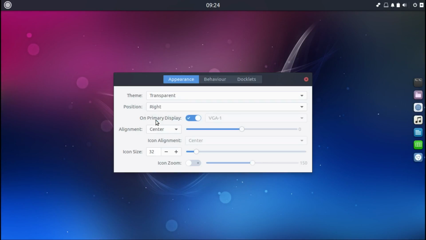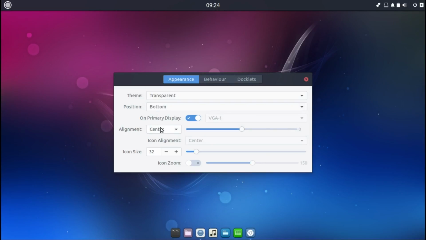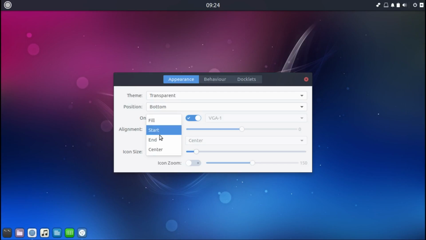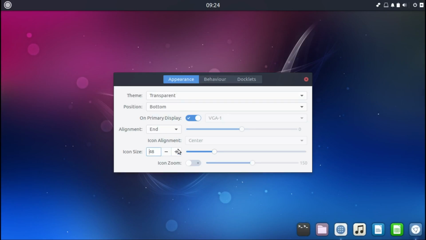Left, right, top, bottom, fill, not much, start, end, center. Let's put it like end and make it nice and bigger. Or even at start.